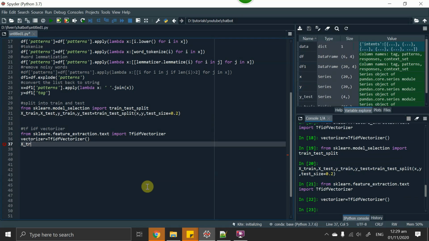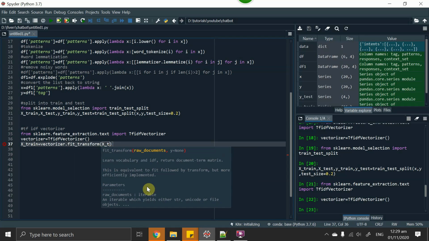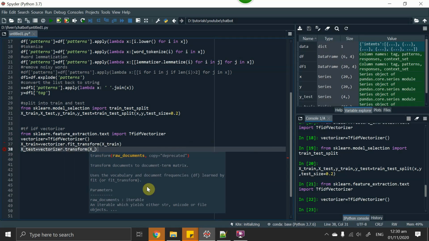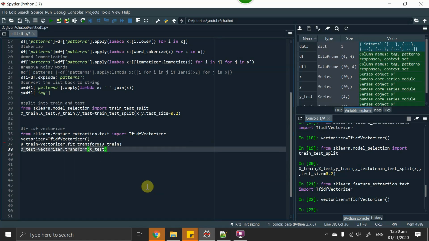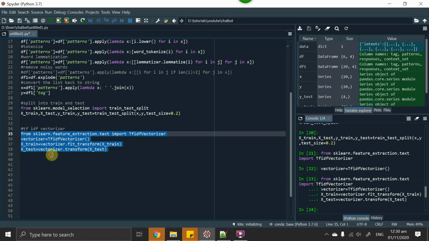X_train is equal to vectorizer dot fit_transform X. I'm overwriting this, but you can rename X_train to vectorizer or something like that. X_test is equal to vectorizer dot, this time it will only be transform X_test. Now just run this and we are good to go.